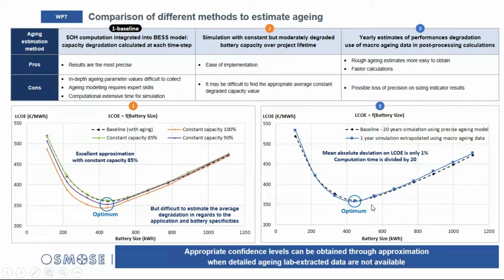So regarding approximation, if you do not have all the accurate values for aging, you can approach the optimal size of the BESS even if you have not all the data available regarding aging.